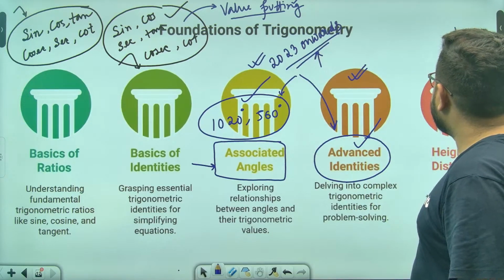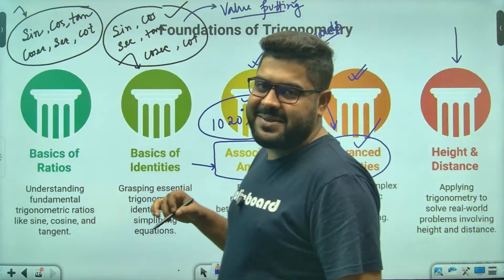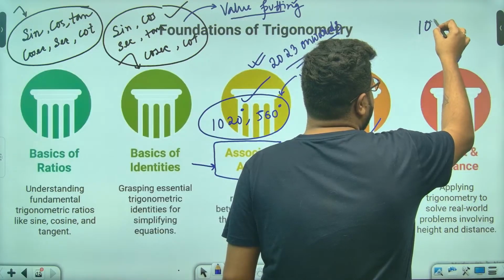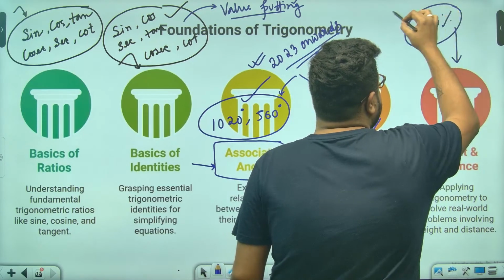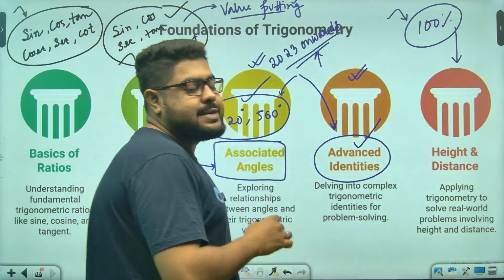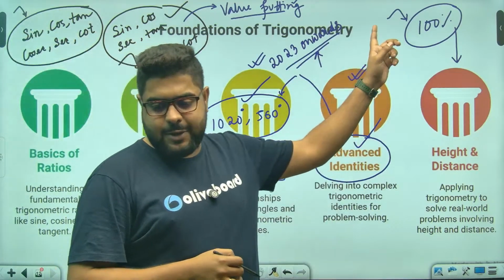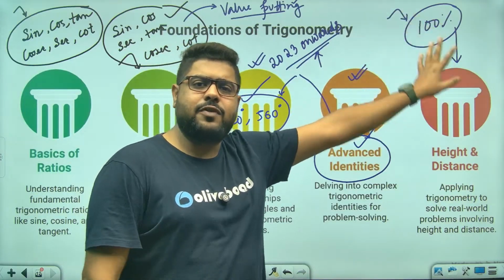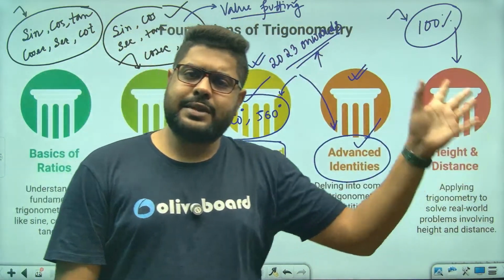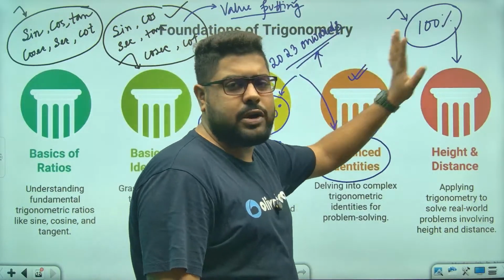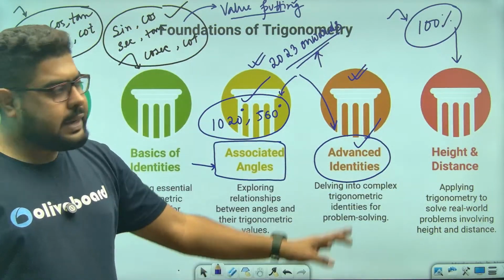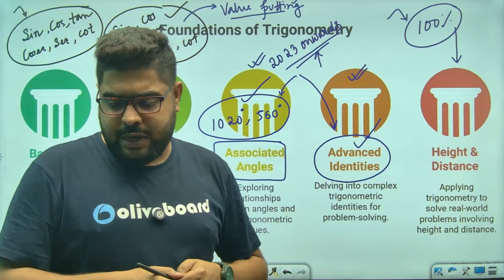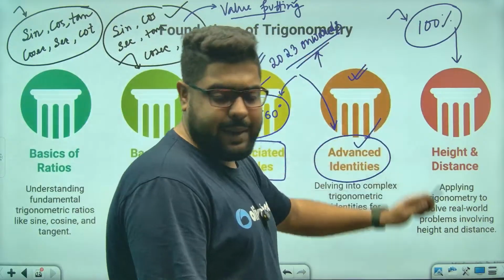Now, last but not the least is height and distance. This is a topic from where you will get questions, 100% questions you will get. If you are lucky, you can get more than one question in one shift as well. And why I'm saying lucky, because if you have prepared properly, you will get 100. It is not very lengthy and not very difficult. Conceptually it is easy, and solution-wise also not very lengthy, not very calculative. It can be done very easily if you know what you are doing.